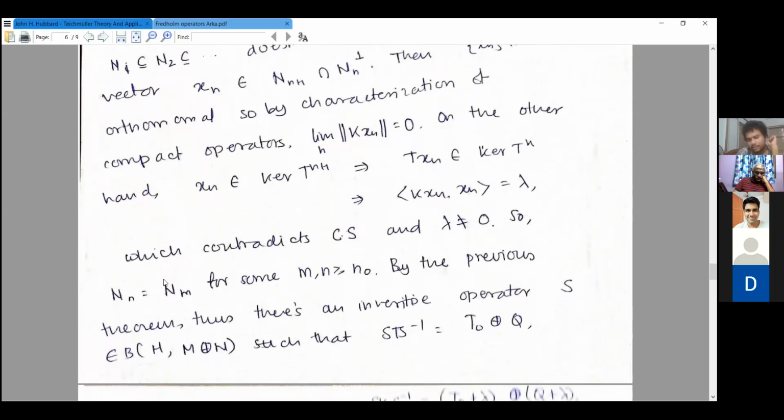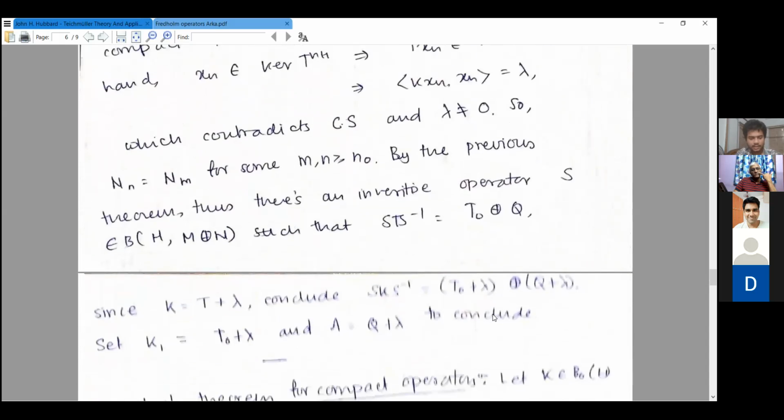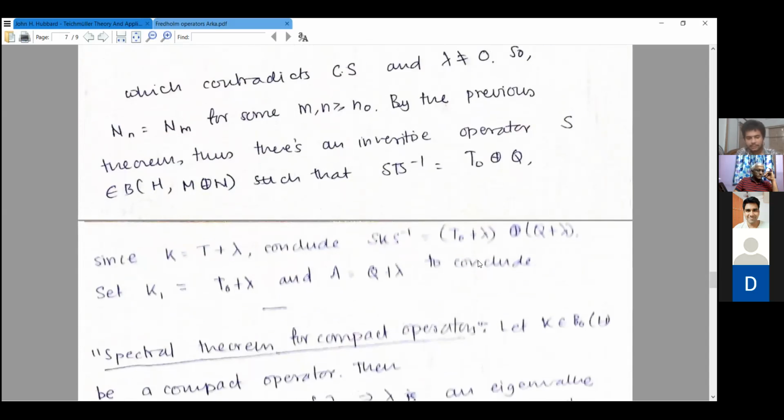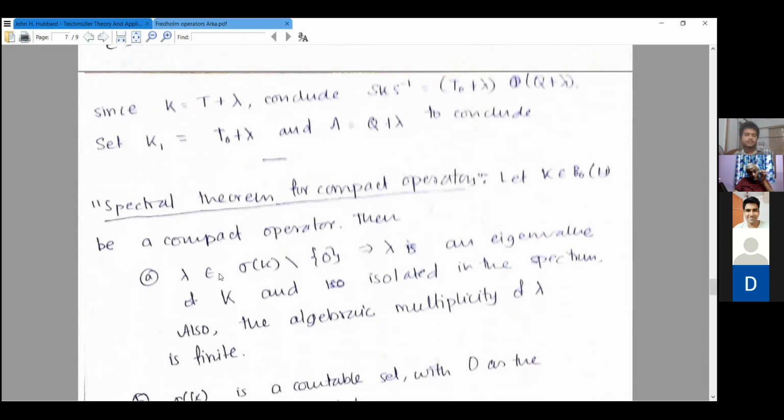So with the previous theorem, you can find an invertible operator S such that S T S inverse is equal to T naught plus Q. So just pick K equal to T plus lambda, and then apply the similarity map and its inverse. So you get K1 equal to T naught plus lambda and A equal to Q plus lambda. Using this, you essentially get the spectral theory for compact operators. So let K be a compact operator. Then anything in the spectrum is an eigenvalue.